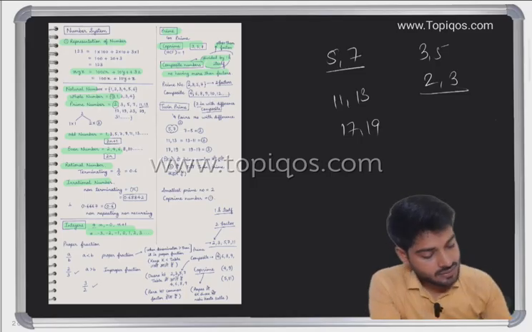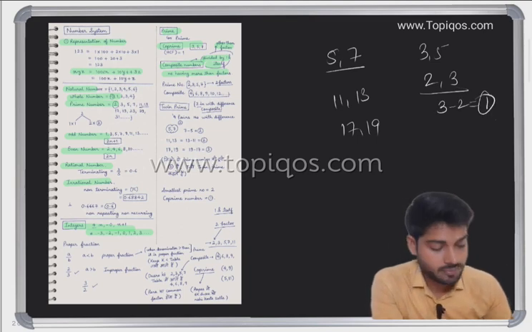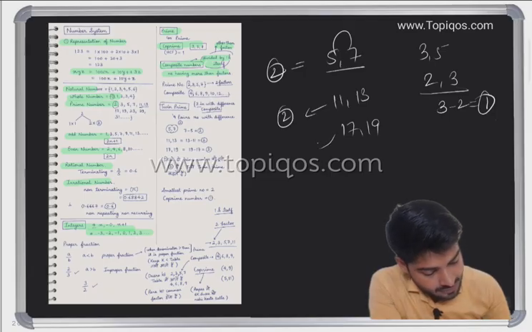In case of 2 and 3, 3 minus 2 would be 1, but not 2. Here 7 minus 5 would be 2. 13 minus 11 would be 2. 19 minus 17 would be 2.